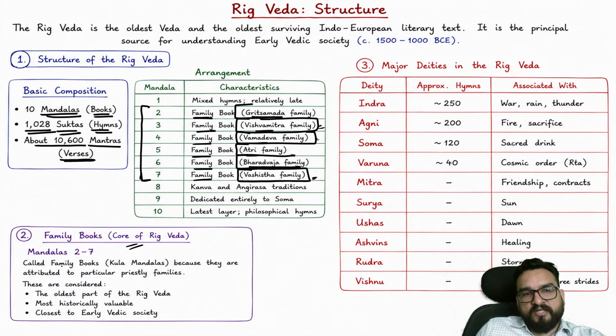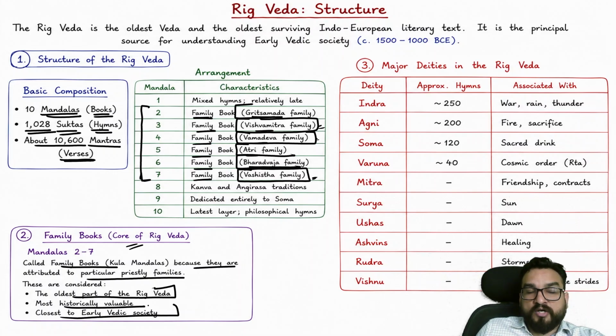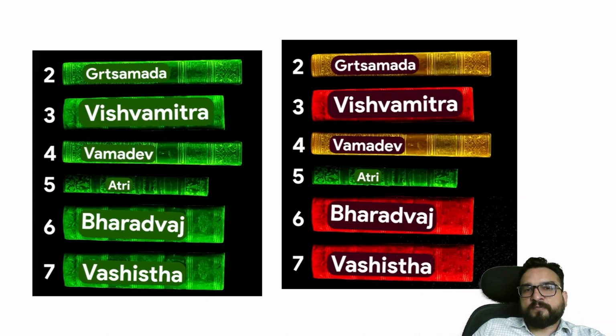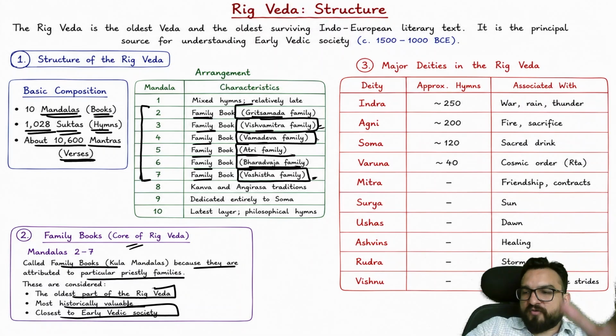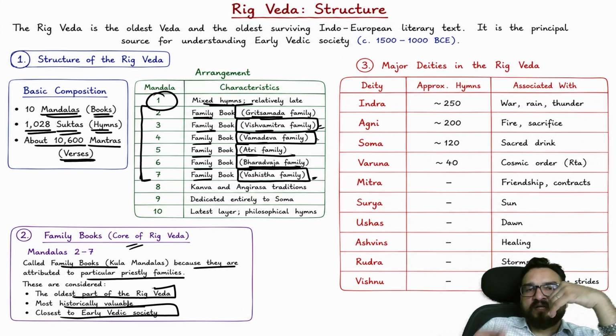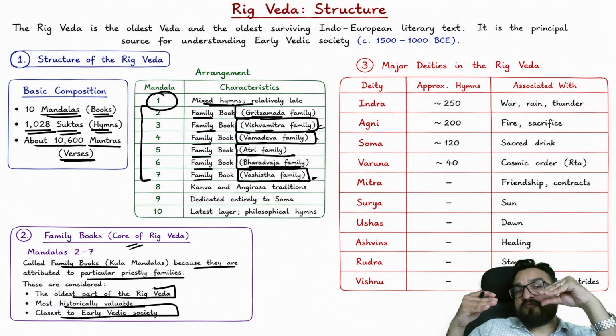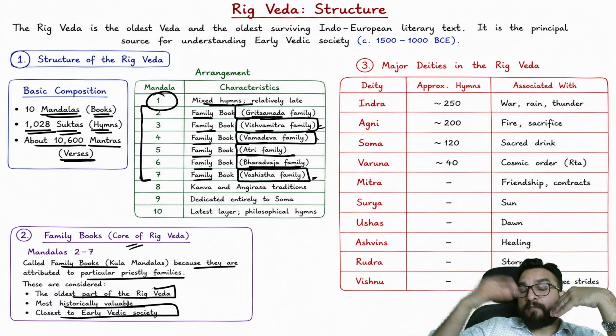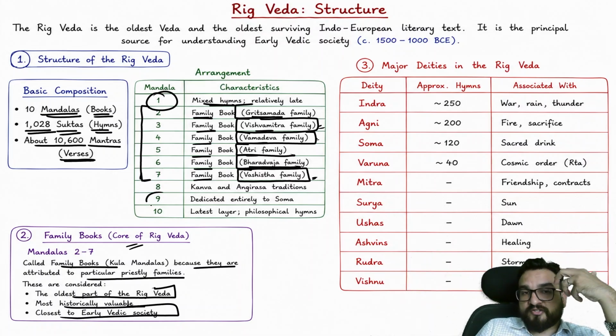Core of the Rig Veda, called family books because they are attributed to particular priestly families. The oldest part of Rig Veda is this, most historically valuable and close to early Vedic society, right? इसमें भी जो सबसे oldest बताई जाती है वो है 3rd, 6th and 7th. भारद्वाज, वशिष्ठ and विश्वामित्र को सबसे oldest बताया जाता है, right? ठीक है. And why other books are told to be as older? Because over here mixed hymns, the way the hymns were written is of that period you will be finding when they compared it with other language, other literature over here.